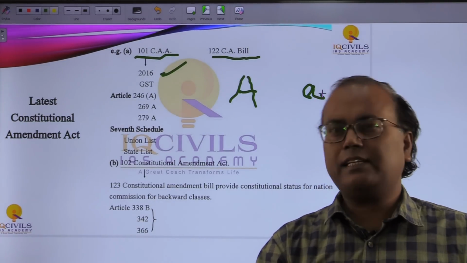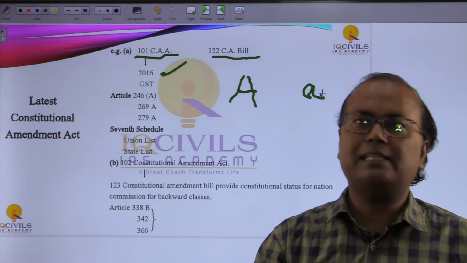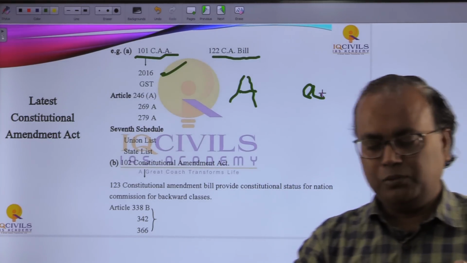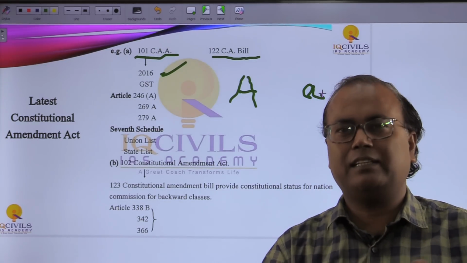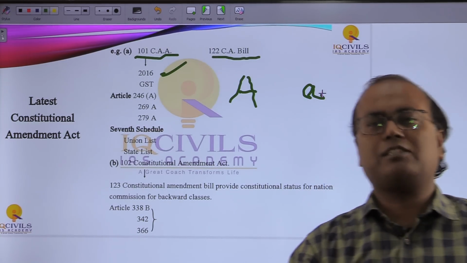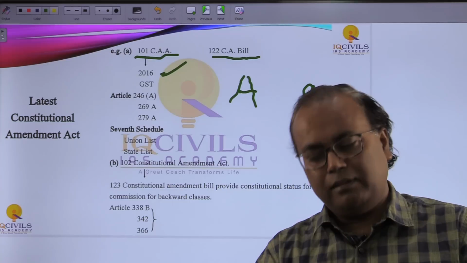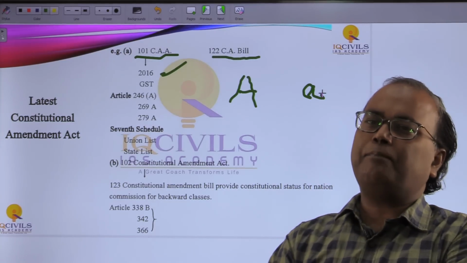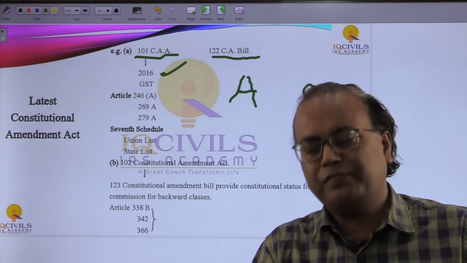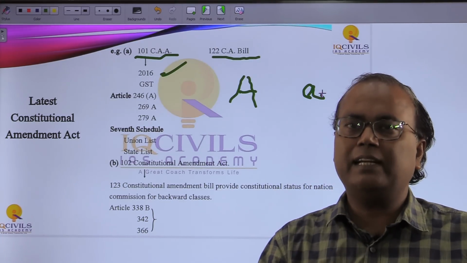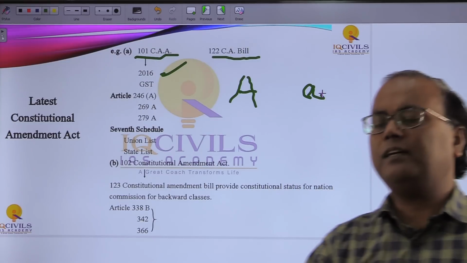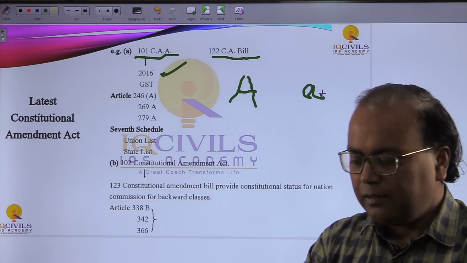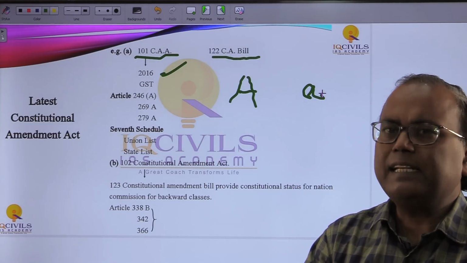So what is the basic difference? Once it is an act, it can be changed through a simple majority. Later on I am going to discuss that simple majority, that means 50% plus 1 in voting. But once it became a part of the constitution, if there is a requirement of amending it under article 368, it requires 2/3 of the members present and voting.